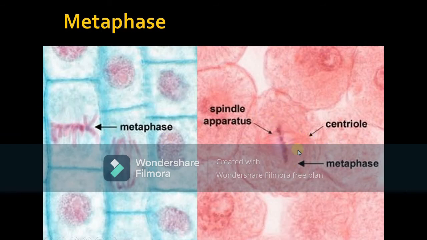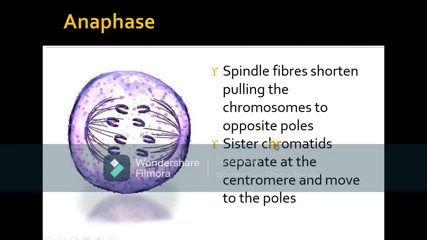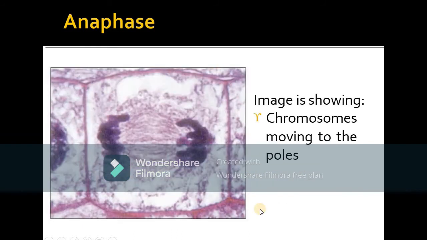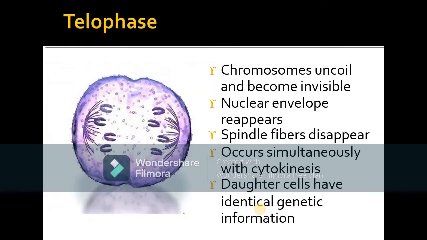From here the spindle fibers originate, and these spindle fibers get attached to the centromere, that is the central part of the chromosome. It gets attached to it and starts pulling it towards its sides. So in the case of the third phase, that is anaphase, spindle fibers shorten, pulling chromosomes towards the opposite sides. Spindle fibers become shortened and the chromosomes are moving towards each pole. So sister chromatids separate at the centromere and move towards the poles. Here is the actual example that chromosomes are moving to the poles.